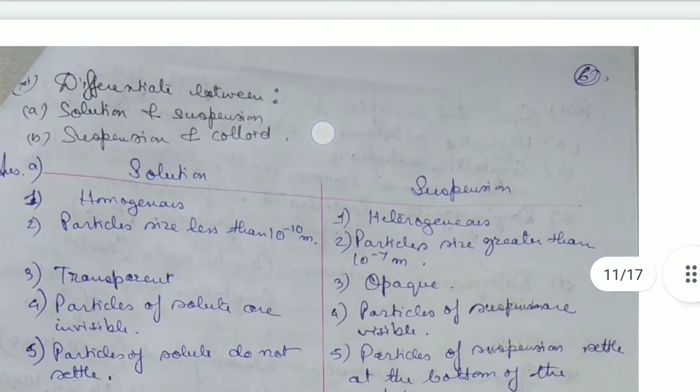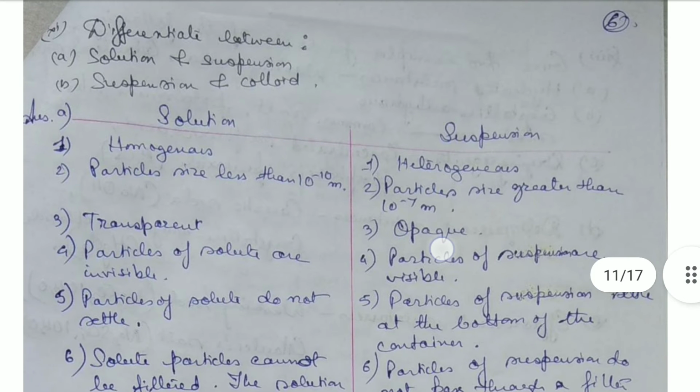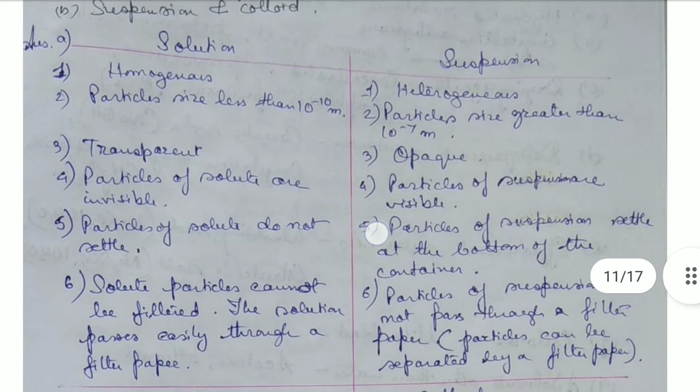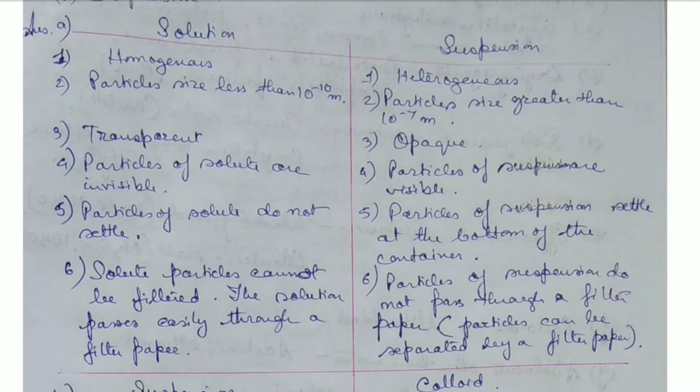Next is differentiate between solution, suspension and colloid. First we come to solution and suspension. Solution is a homogeneous mixture, suspension is a heterogeneous mixture. Solution particle size is less than 10 to the power minus 10 meters, whereas suspension particle size is greater than 10 to the power minus 7 meters. Solution is a transparent substance, but suspension is an opaque substance.